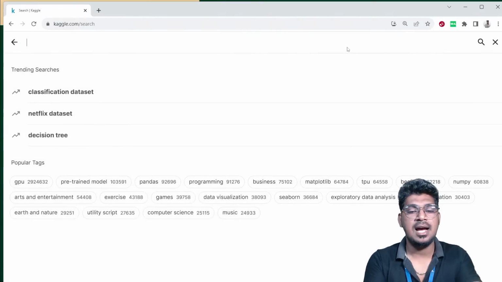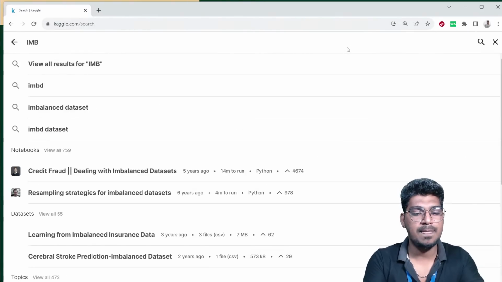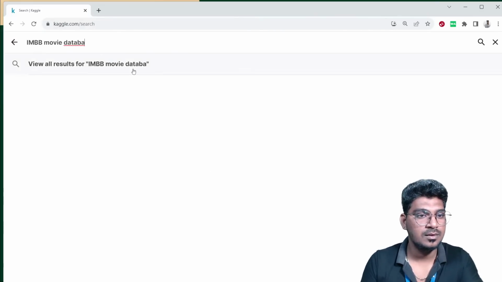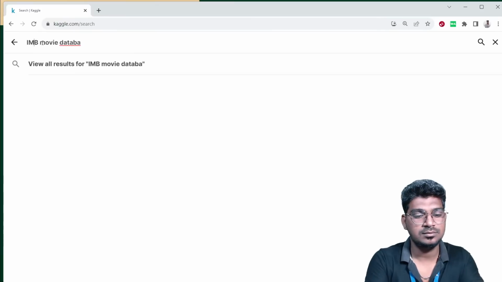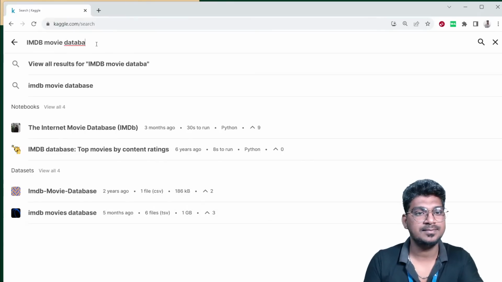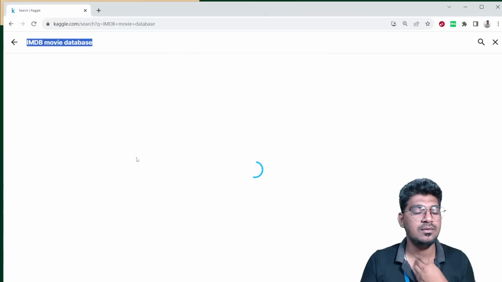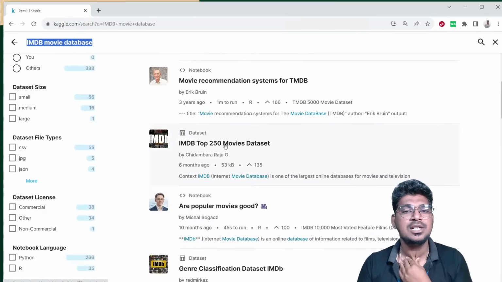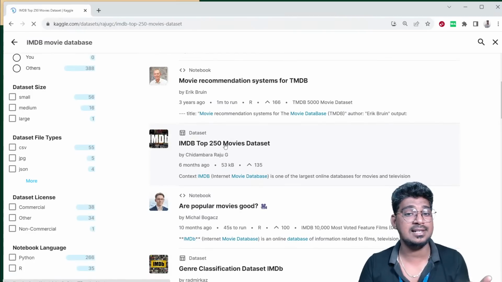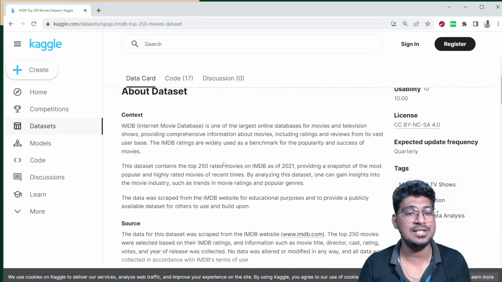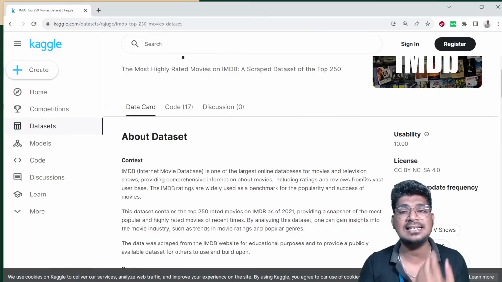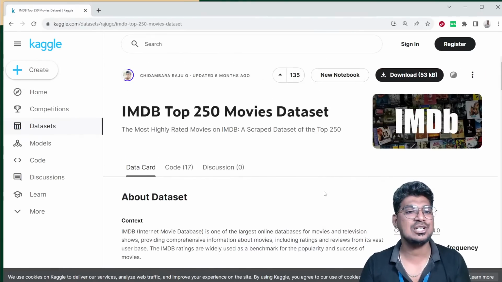and just search here for IMDb movie database. You can search it here, like IMDb top 250 movies, and you can select the 250 movies here. You can also download this one, and you can practice with me with the help of this Excel sheet also. That is more interesting to work with.